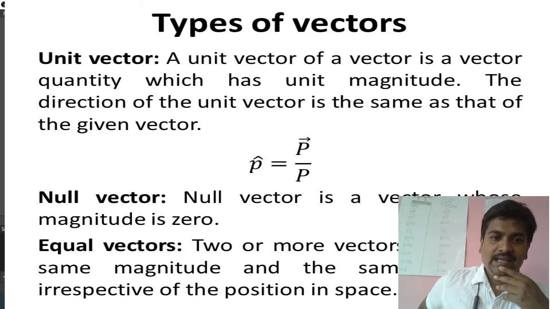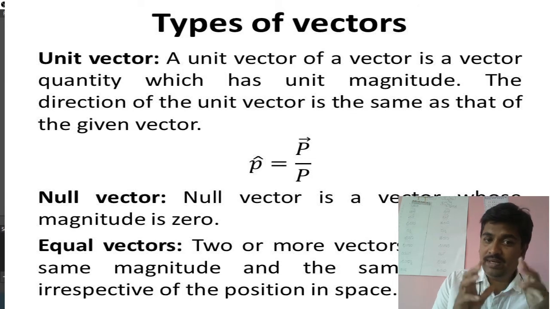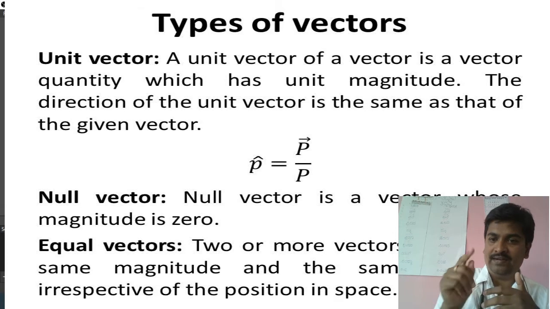Equal vectors. Suppose you take two or more vectors. For these vectors to be equal, their magnitudes must be equal and they should have the same direction. Irrespective of their position in space, they can have different positions, but the condition is that magnitude must be the same and direction must be the same.